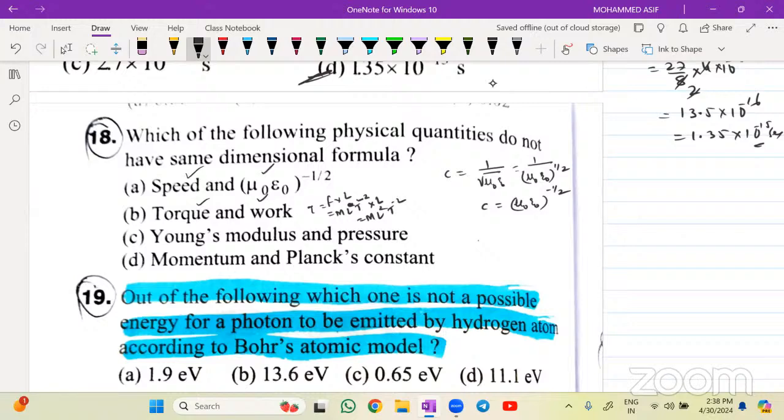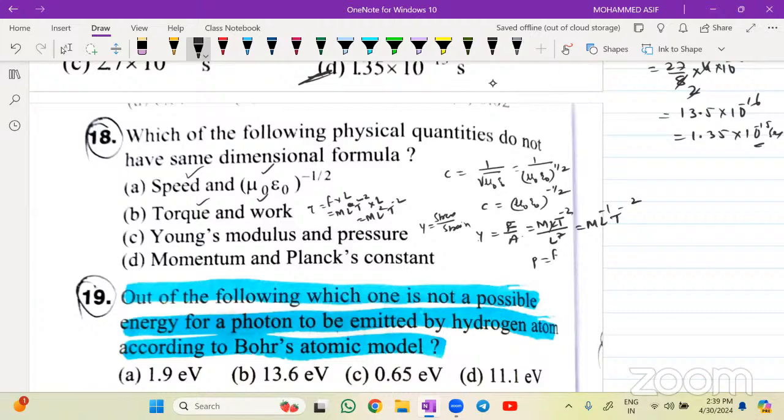Young's modulus and pressure. Okay. Young's modulus is equals to what, beta? Stress divided by strain. Strain will have no unit. So Y is equals to stress, which is pressure divided by area. Stress is nothing but force divided by area. Force is how much for me? ml t power minus 2 divided by L square. L square will go, so it is ml power minus 1 t power minus 2.